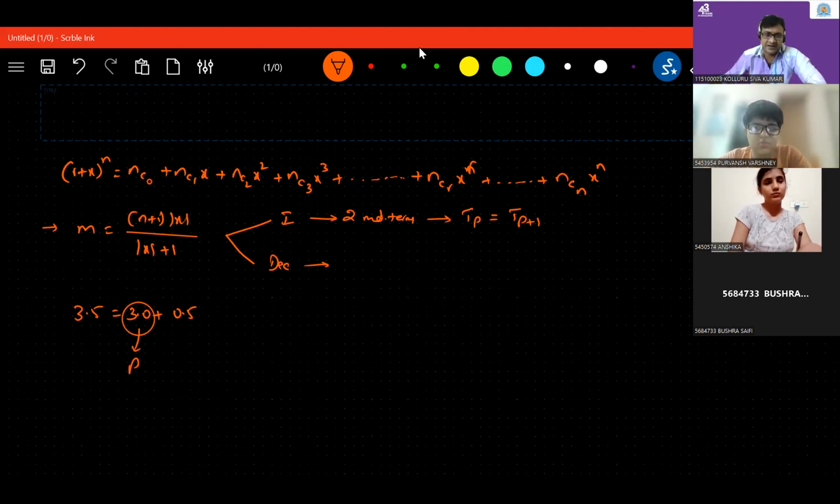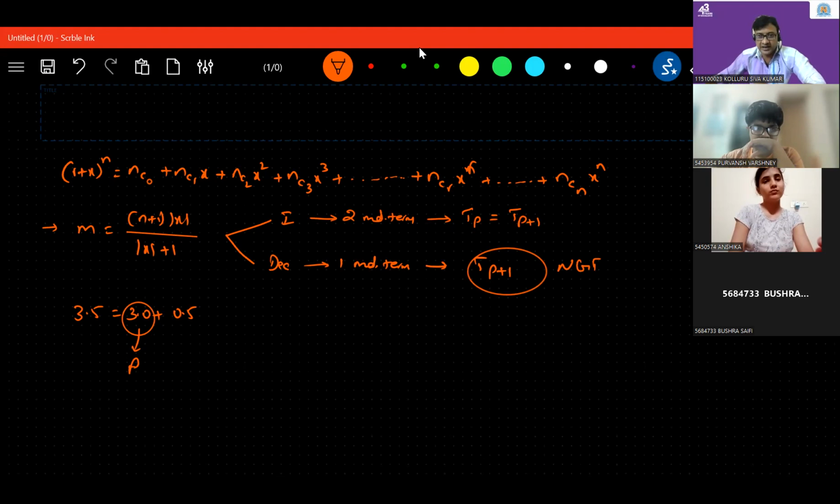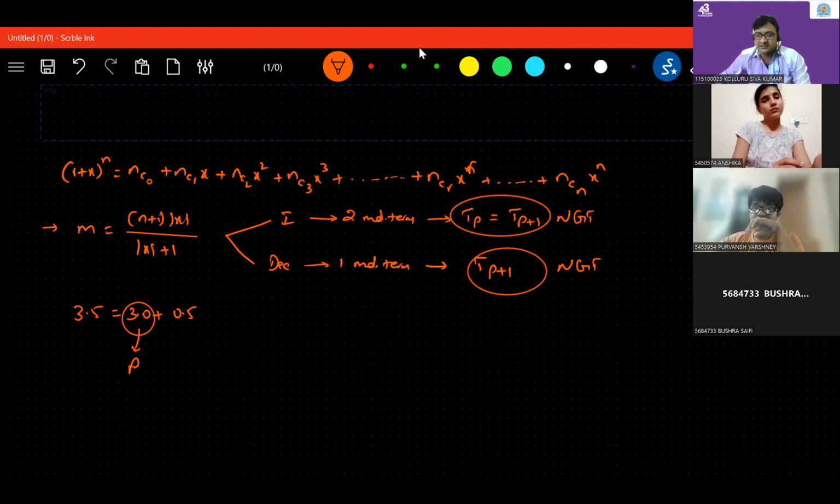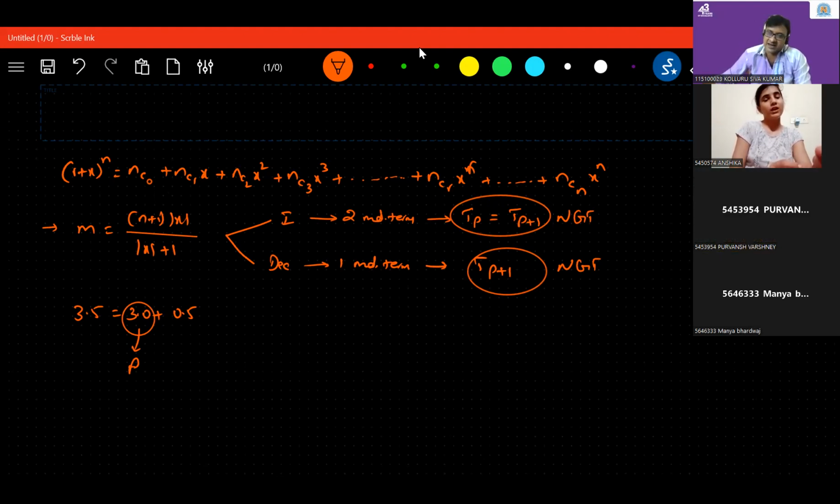In some textbooks, they will explain like this. They will take p, and we will have only one middle term here. And TP plus 1 is the NGT, the numerically greatest term. Here TP or TP plus 1 will be the numerically greatest. Overall, what is the conclusion here? TP plus 1 is the numerically greatest term. Am I right? Yes, sir.